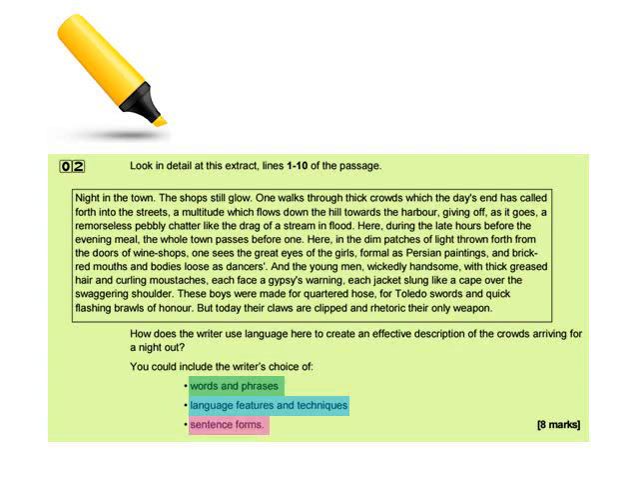This is where our 3 different colours of highlighter come in handy. We're now going to read the extract, and as I read it aloud, try to highlight in your 3 different colours a few interesting words and phrases, language features and techniques, and sentence forms that you think you could write about. You might need to pause the video after I've read it to help you do this.